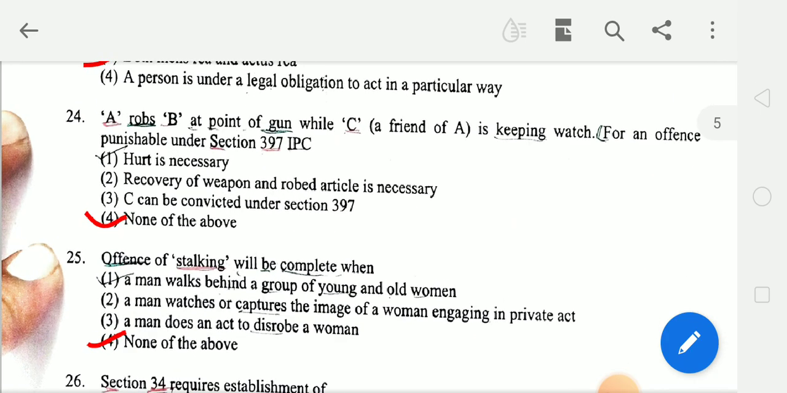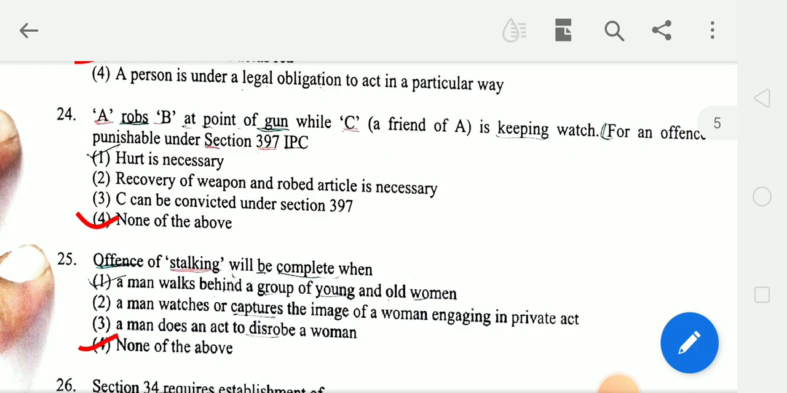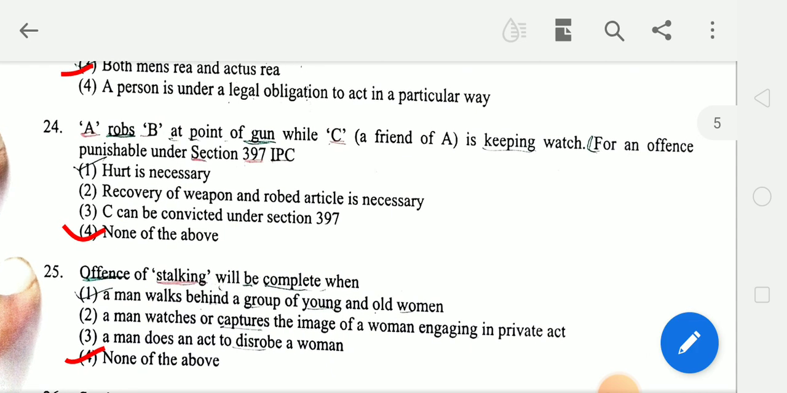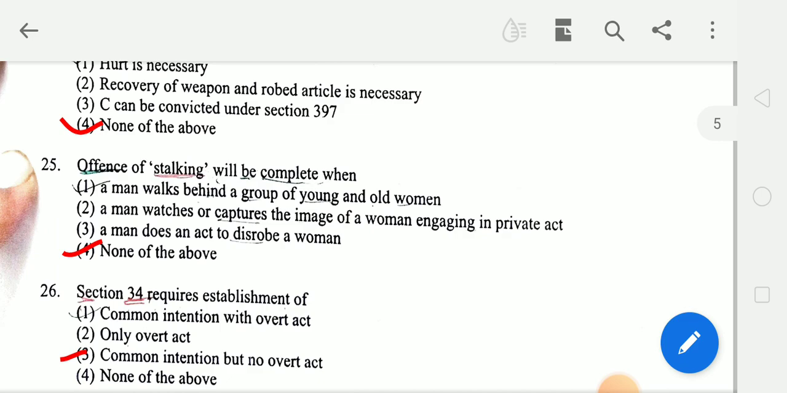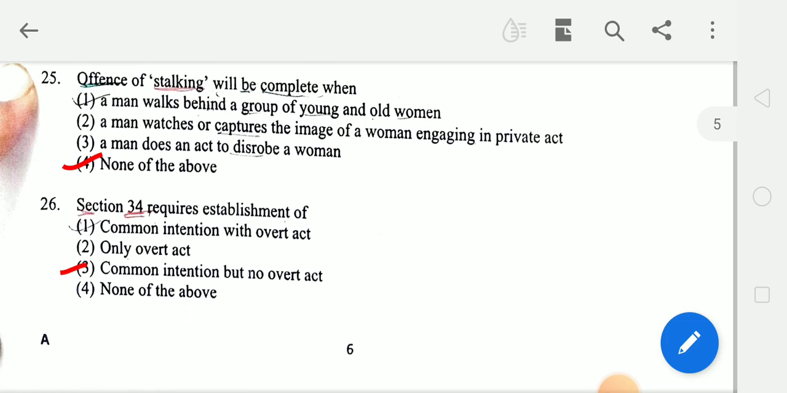Next, A robs B at the point of a gun while C, a friend of A, is keeping watch, for an offence punishable under Section 397 IPC. Here the answer will be none of the above. Next, offence of stalking will be complete when, the answer will be none of the above. Next question, Section 34 requires establishment of, answer is common intention but no overt act.